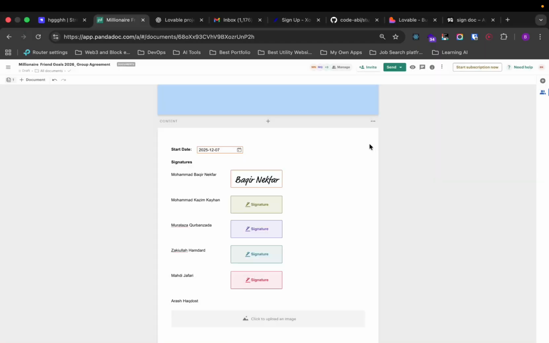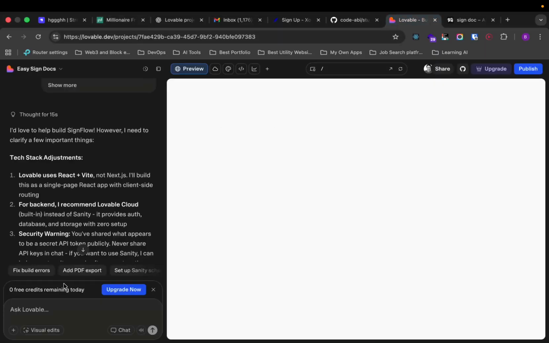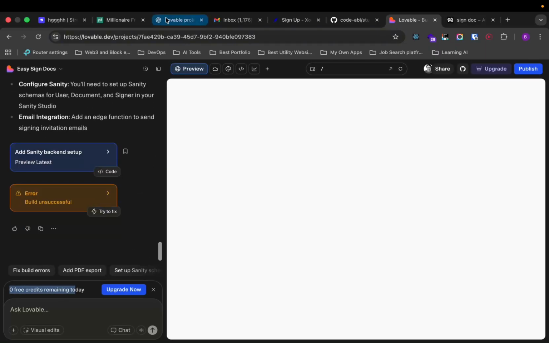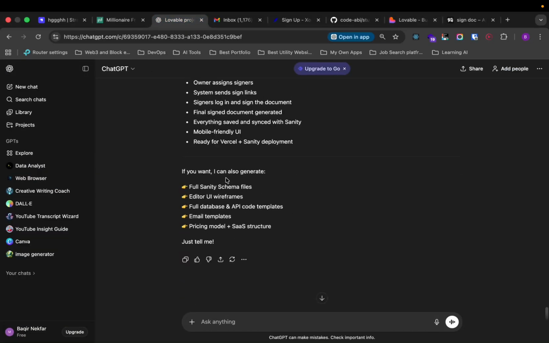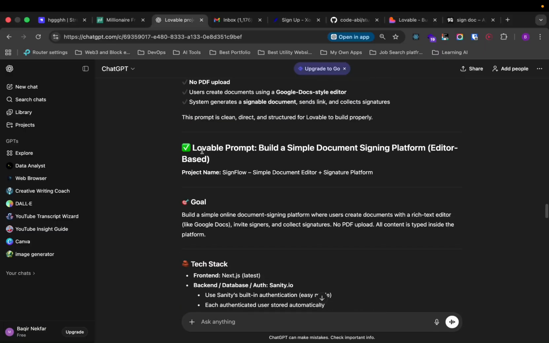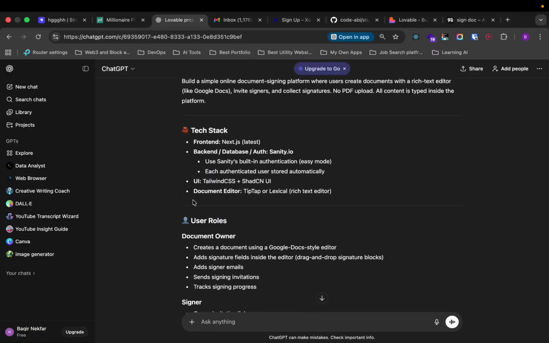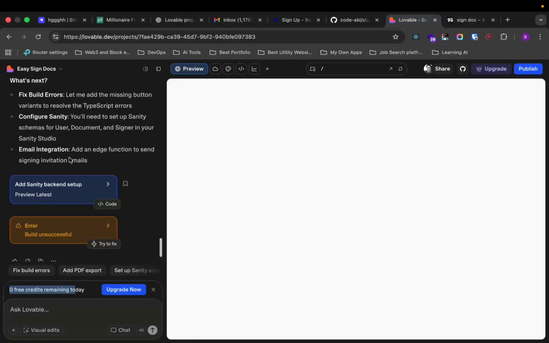So for that reason, I just tried with Lovable, but unfortunately, because it gives a specific amount of credits, it was not enough and it gave me an error. So what I did exactly was I described my project to ChatGPT, what exactly I want, and it gave a full document, a prompt that we can give to Cursor. In this case, I had already given it to Lovable, but it didn't work.